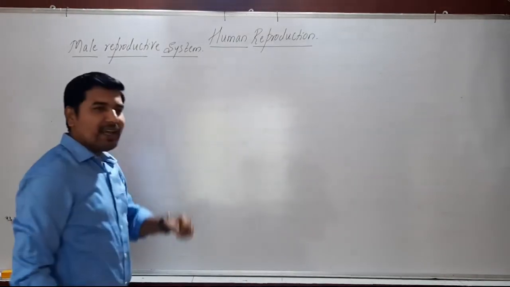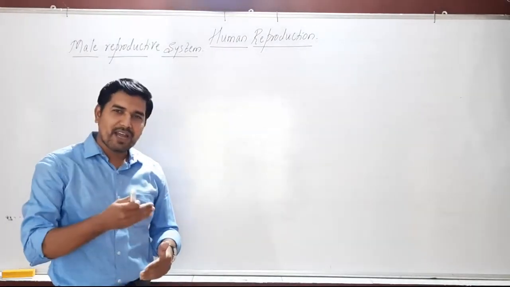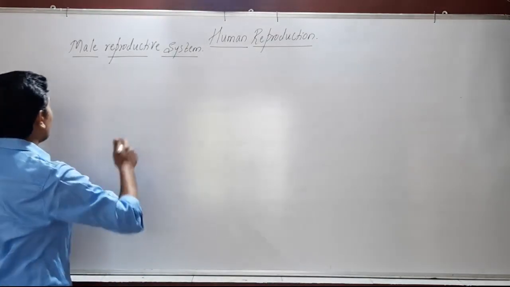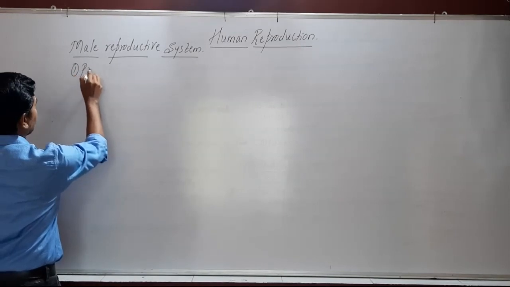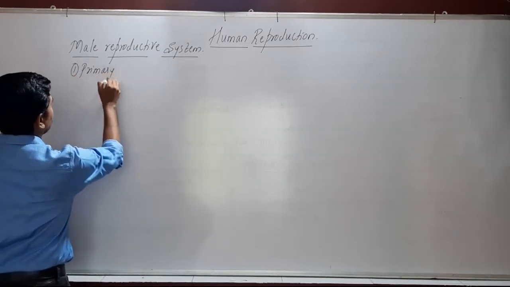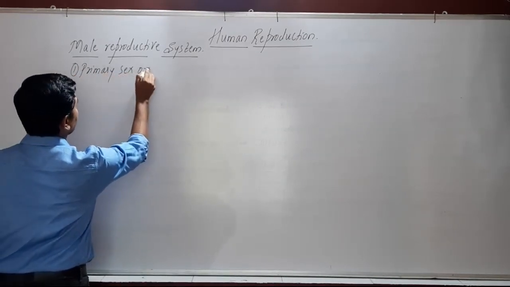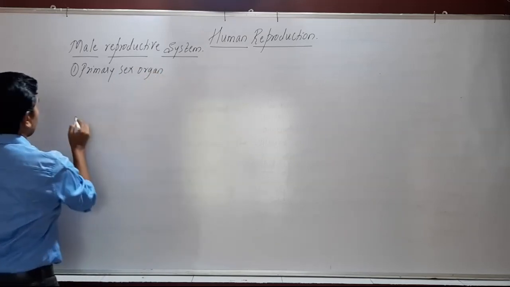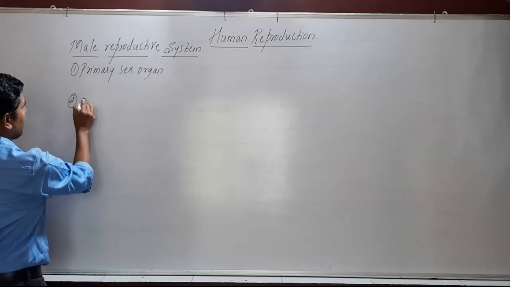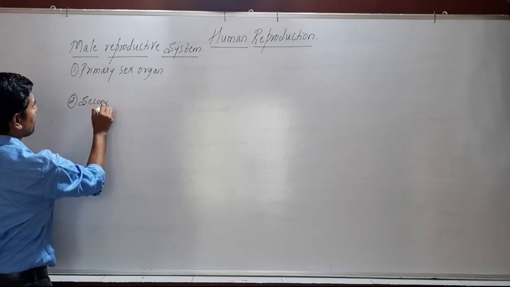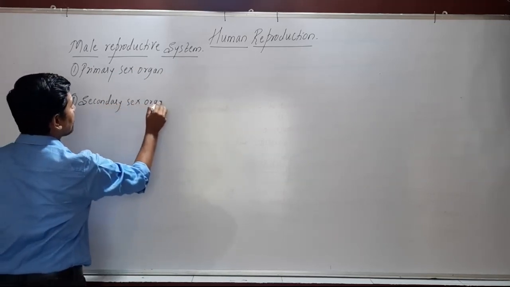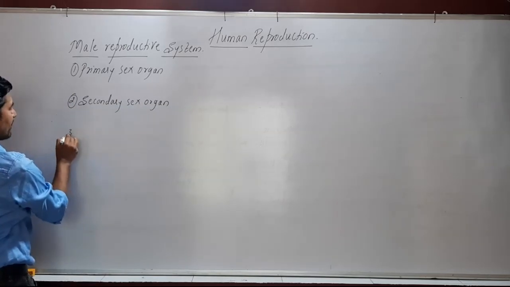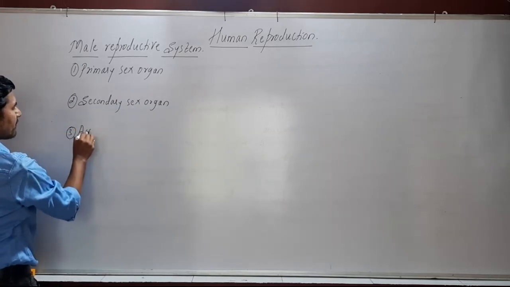Now in the male reproductive system, we have different parts which we divide into: first one is the primary sex organ, then second one is the secondary sex organ, and third one is the accessory glands.